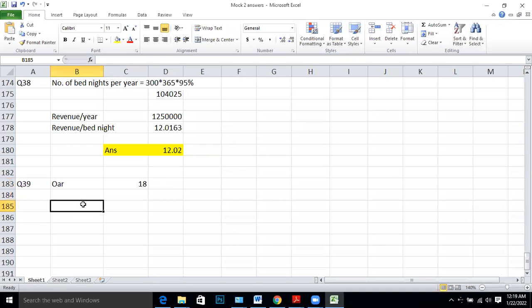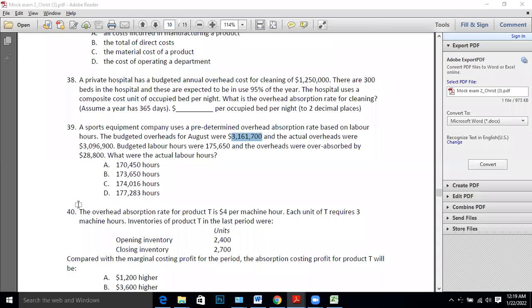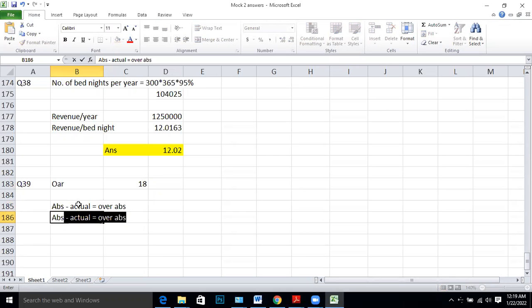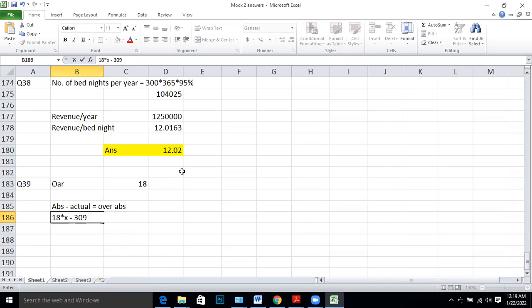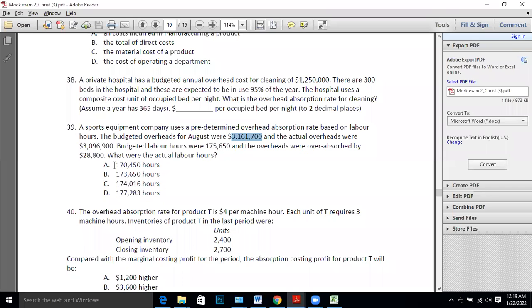But we can do this. Look at this. Absorbed minus actual is what you call over absorption. Absorbed we don't know, but we can write it as OAR into actual activity level, which is what you have to find. Actual labor hours we don't know. It will be 18x minus actual overhead 3,096,900, equals over absorption 28,800.